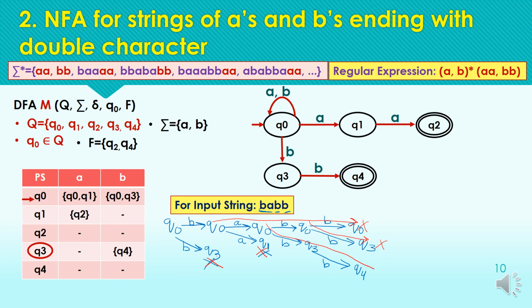Now considering the fifth path, this path is ending at the state Q4, and Q4 is a final state, so we can say that the string is accepted by the machine as it is ending at the final state Q4.